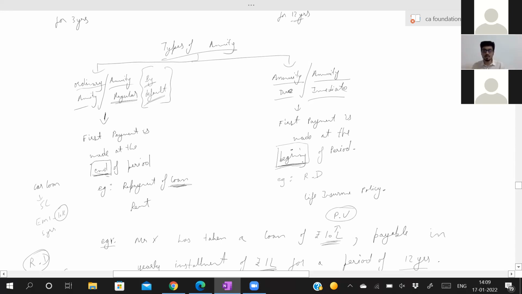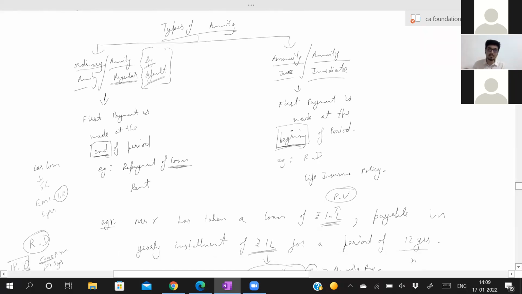Insurance. You go to the insurance person and say, get my vehicle insured, get my life insured. He will say, okay, but can you say, I will make the payment after 1 year? You give me the service first, after 1 year I will make the payment. No, not possible. You have to make the payment on that day itself. This is called annuity due, where the first payment is made at the beginning of the period itself.